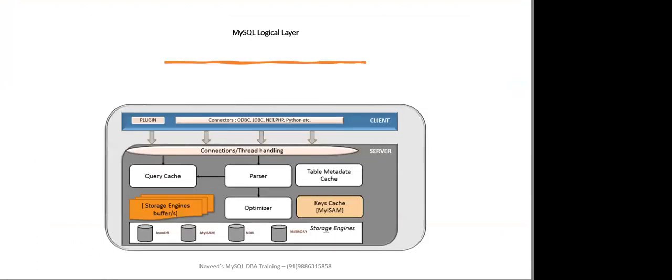Now coming to the MySQL logical layer. The logical layer takes the data from the application layer. So basically we have a client and a server. On the client, different utilities are there to connect to the MySQL server. And then on the server, there is the MySQL instance where actual data is getting stored and data processing is happening.